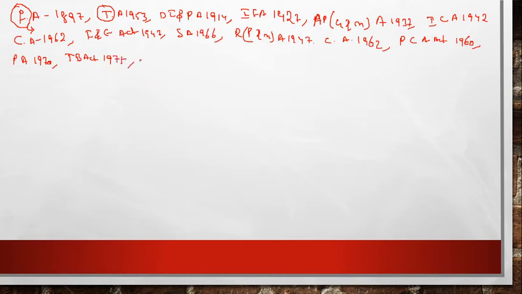Next topic we see is marine products export, that is the Marine Products Export Development Authority Act of 1972. Then the next topic is the Water Prevention and Control of Pollution Act of 1974, that is the Water Pollution Act of 1974.